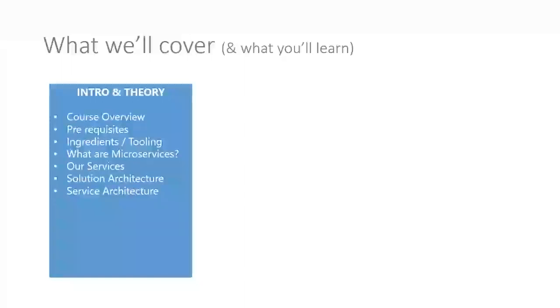We then move on to some theory: what are microservices, and why you would choose to use them. We look at monoliths and why you would and would not use them as well. We then look at our services that we're going to build out. We do an overview of our solution architecture, and then we look at our service architecture, so how we're actually going to build our services out.